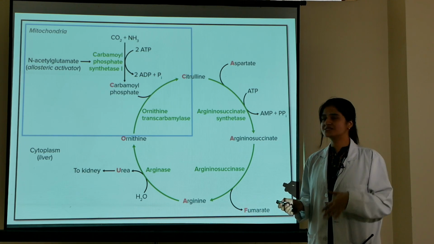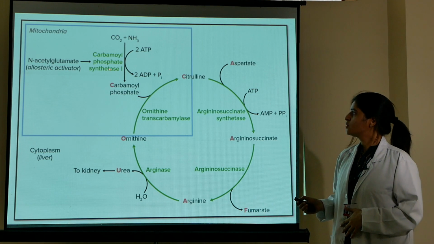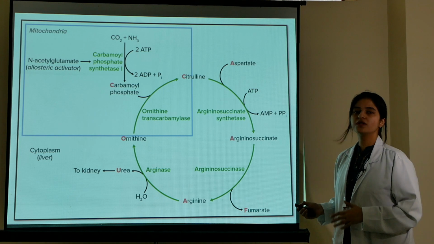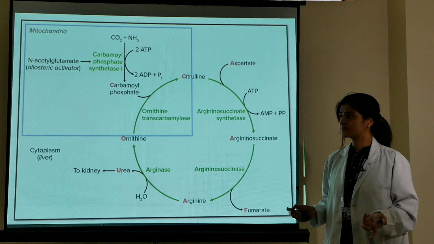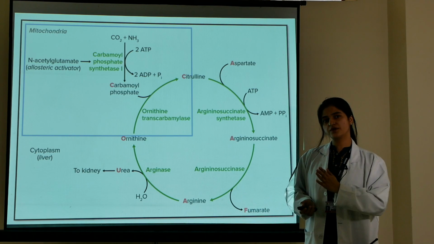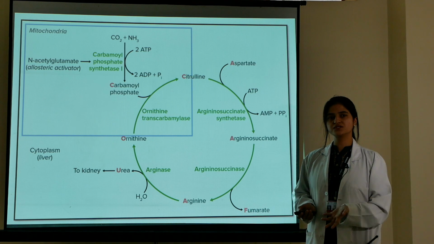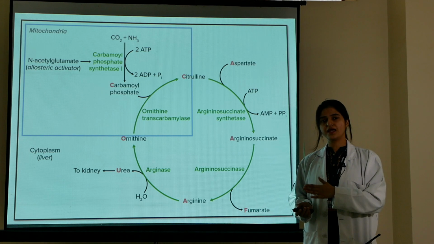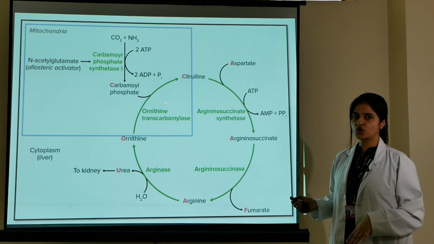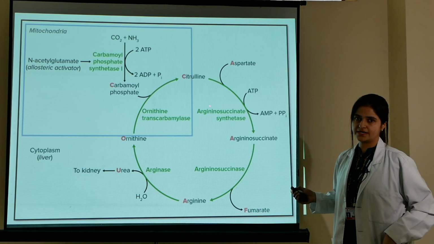Now, the next step is the combining of carbamoyl phosphate with ornithine, and citrulline is formed in this reaction. Now, this citrulline enters from the mitochondria into the cytosol. So, it crosses the mitochondrial membrane and enters into the cytosol, and in the cytosol this citrulline condenses with aspartate.